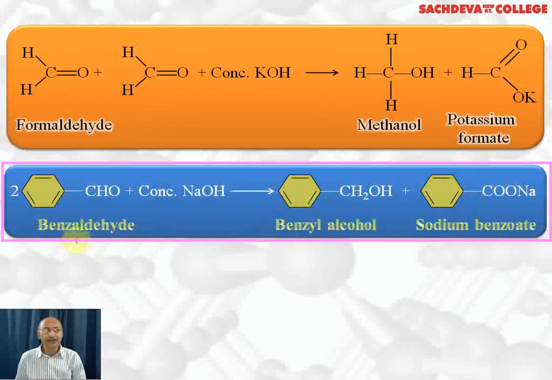Another example we are taking is benzaldehyde. Benzaldehyde also is an aldehyde which does not contain alpha hydrogen. 2 moles of benzaldehyde react with concentrated NaOH. One molecule gets reduced to benzyl alcohol. Common name is benzyl alcohol, IUPAC name is phenyl methanol. Another molecule gets oxidized to benzoic acid, which reacts with concentrated NaOH to form sodium benzoate. Remember, sodium benzoate is used as a preservative in cold drinks.